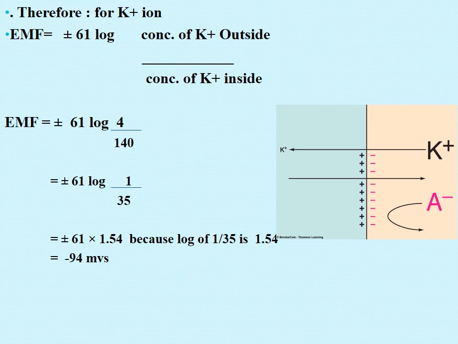Such a potential at which no net movement of ion occurs down the concentration gradient due to equal and opposite electrical gradient. Although the concentration gradient is there, so potassium can leak out, but since there is an equal and opposite electrical gradient, the potassium that is leaking out will move back into the cell, and at this potential no net movement of the ion is going to occur, and its value is about minus 94 millivolts for potassium.